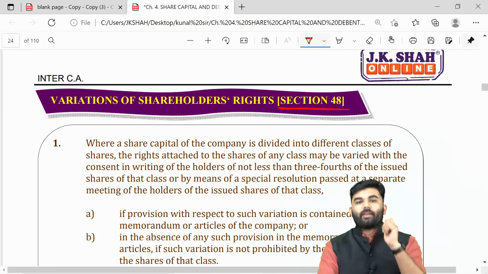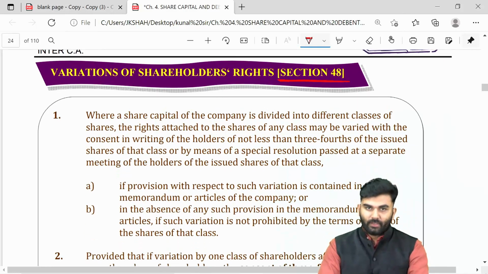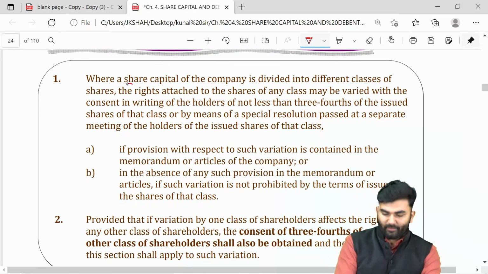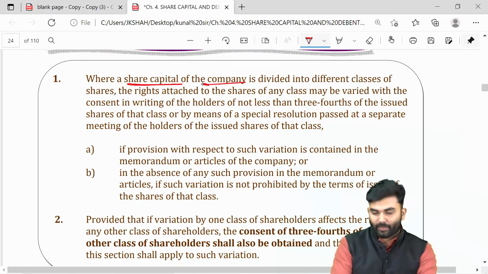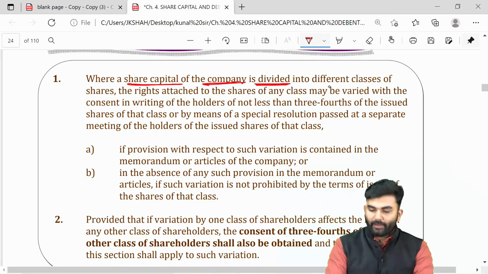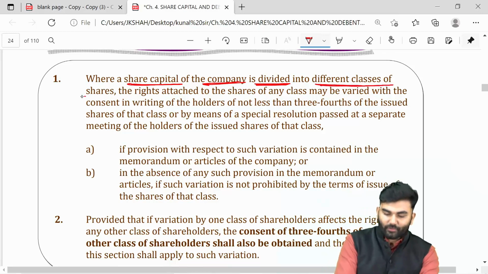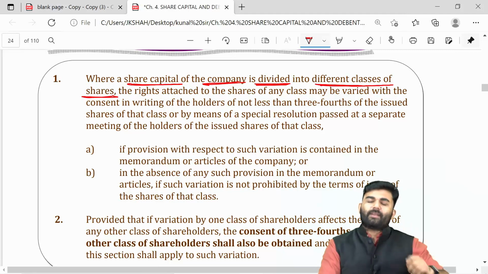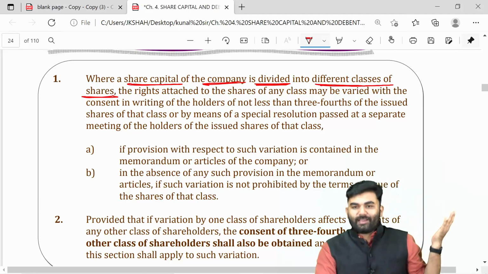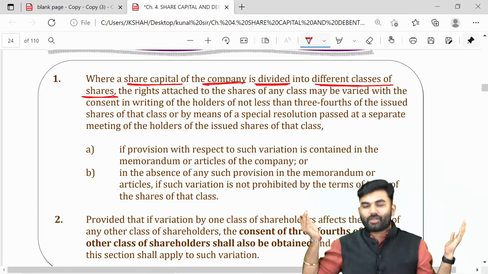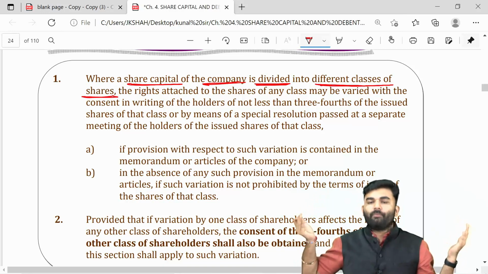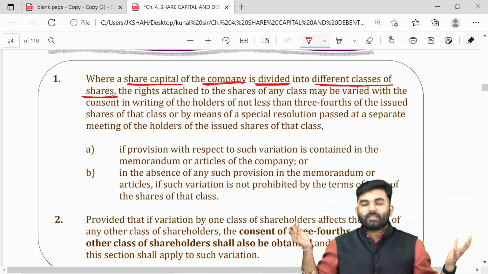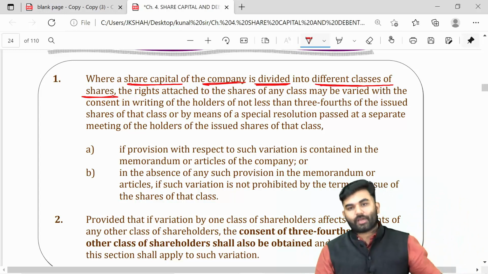Variations of shareholders' rights. Whenever the share capital of the company has been divided into different classes of shares, for the sake of example, the company has issued Class A shares and Class B shares. Now, the company wants to change the rights of Class A shares.